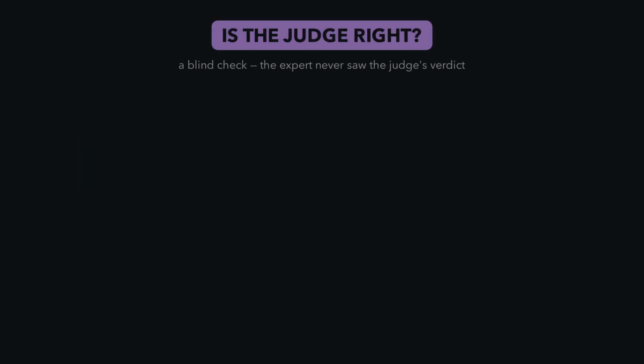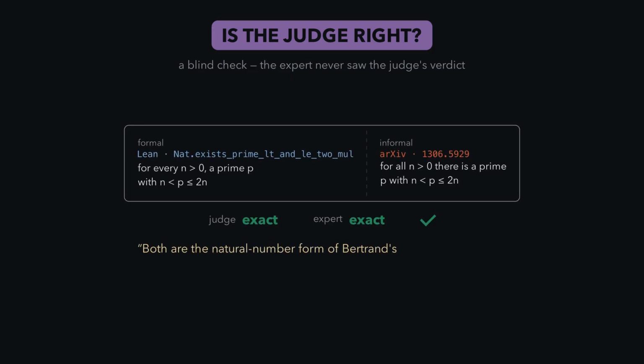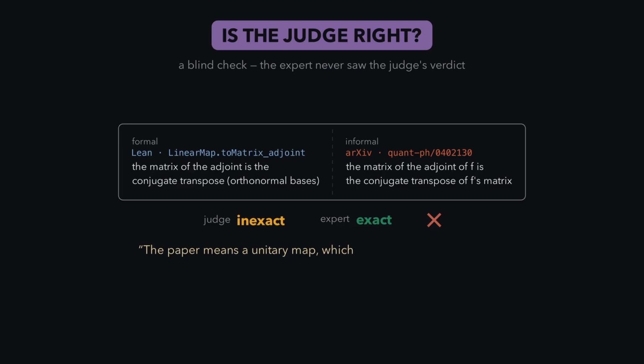But a lingering question is whether or not the judge is right. We gave a human expert the same candidates blind, without them ever seeing the judge's verdict, and we compared what they said. Here the expert said that both are the natural number form of Bertrand's postulate, which is an easy, clear match. Here he says that the paper means a unitary map, which in turn forces orthonormal bases, which is context that the judge wasn't given. As a result, this is an exact match.